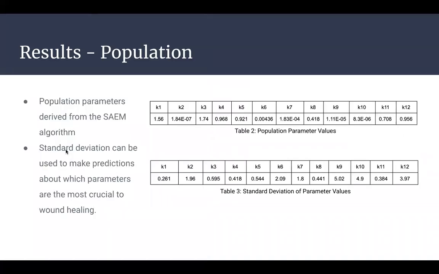The results in Table 2 are the population parameters generated from the SAEM algorithm, from which the individual parameters shown previously were generated. And the results from Table 3 indicate how crucial a parameter is to the overall healing process. Parameters with lower standard deviations are more likely to be important to wound healing, since there is minimal oscillation between individual patients. For example, the parameters K1, K8, and K11 have low standard deviations, so we can predict that these parameters are more critical during the healing process.